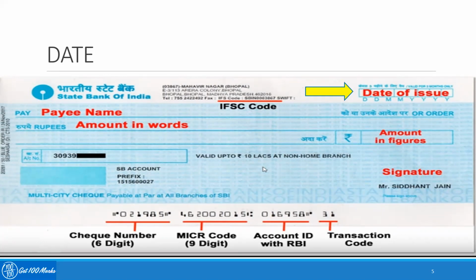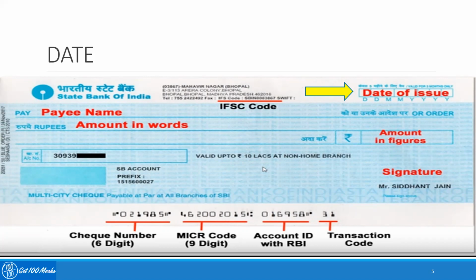If the check is presented on the date mentioned in the check, the banker need not have any objection to honor it. But if the banker honors the check before the date mentioned in the check, he loses the statutory protection available. If the drawer dies or becomes insolvent or countermands payment before the date of the check, he will lose the amount. Undated checks are usually not honored by the bank.